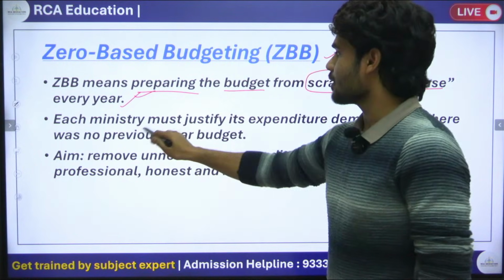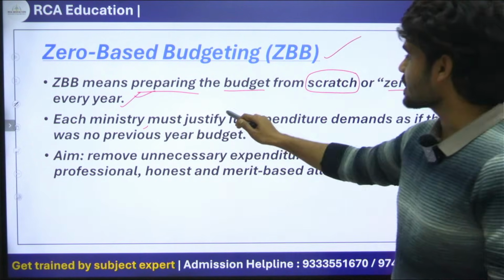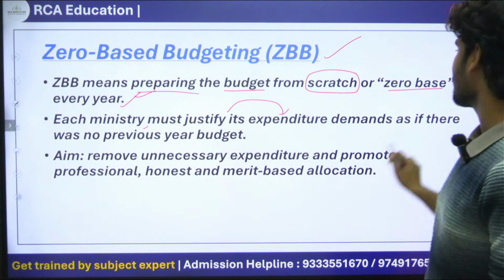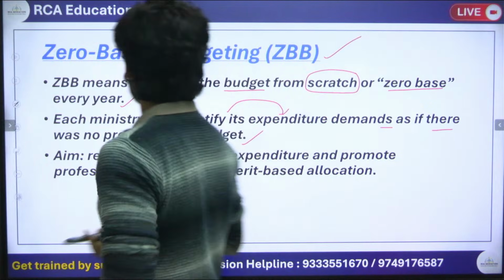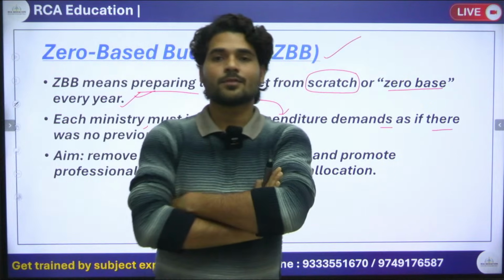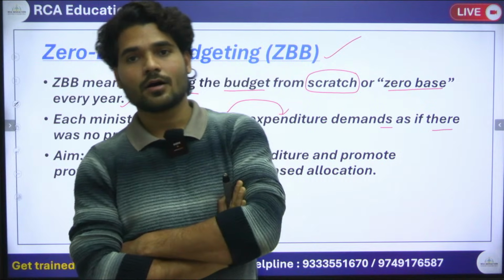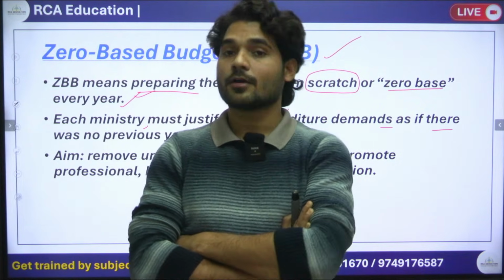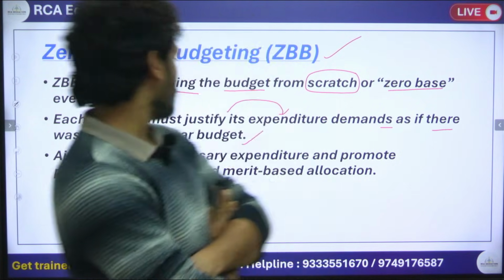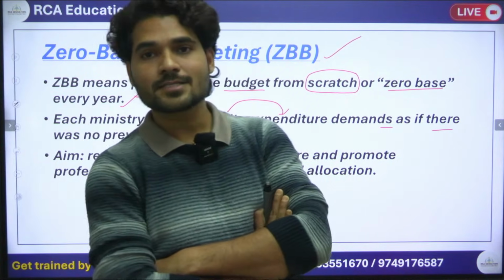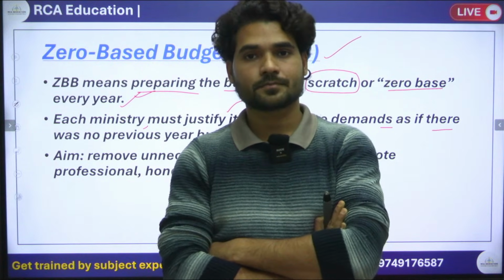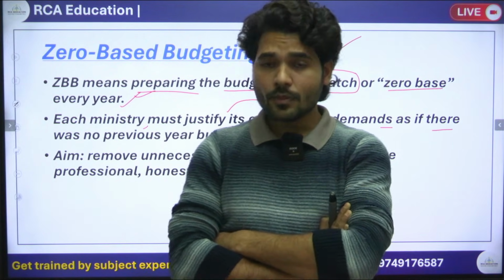Each ministry must justify its expenditure demand as if there was no previous year budget. If the health ministry requires some money, it has to justify where their expenditure demand is going.